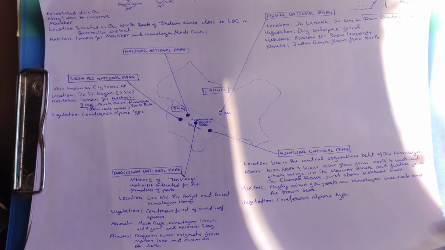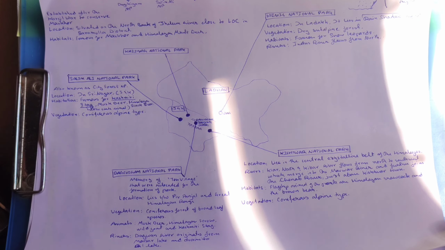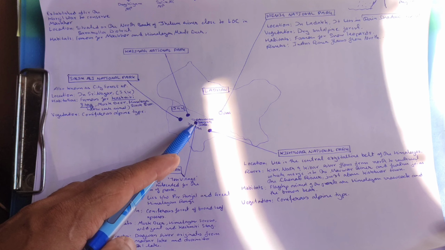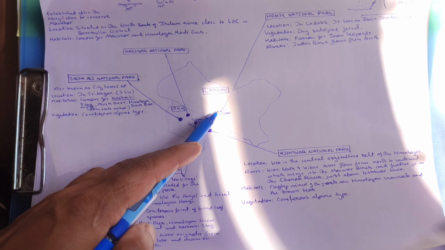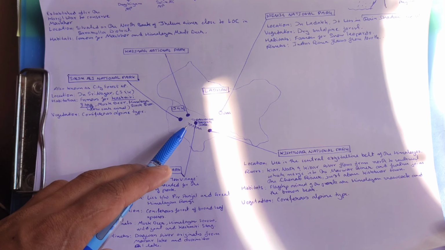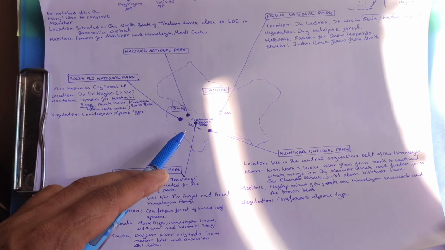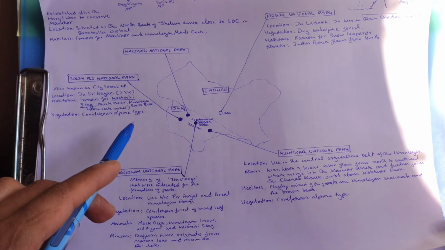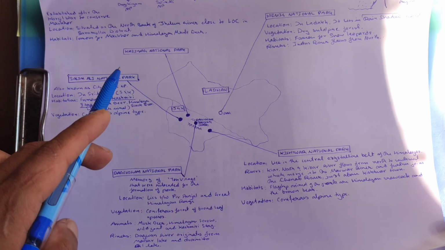There are basically 5 important national parks in the Union Territory of Jammu and Kashmir and Ladakh. Those are Salim Ali National Park, Kazinag National Park, Dachigam National Park, Kishtwar National Park, and Hemis National Park. Four of the national parks are located in the Union Territory of Jammu and Kashmir, and 1 national park is located in Ladakh. We'll discuss them one after another. First we'll discuss the national parks located in Jammu and Kashmir.